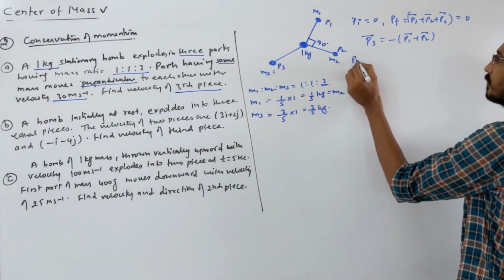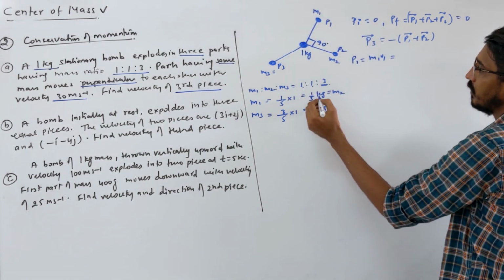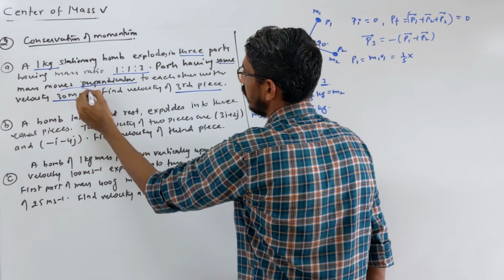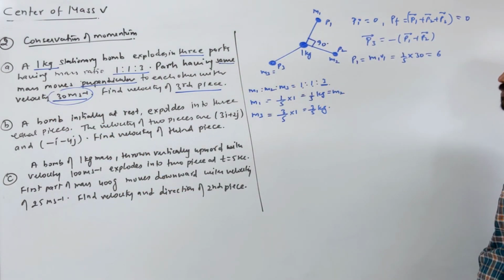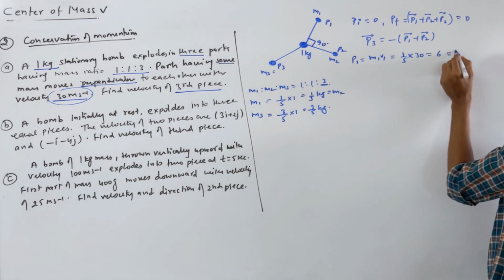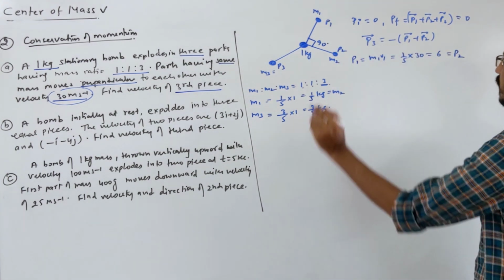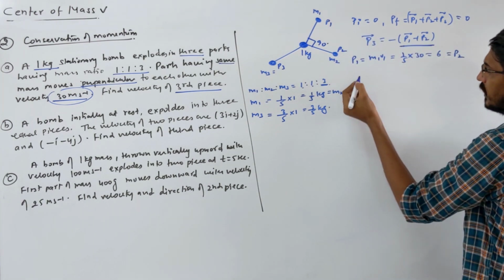So what is P1? M1 V1, right? The mass of the first piece we found is 1 by 5 kg and the velocity is already given as 30, so you write 30 here. That becomes 6. And P2 is also the same, because the mass is the same and the velocity is the same. These two pieces have exactly the same mass and same velocity. Now let's take the vector sum of these two. So what is the resultant vector?